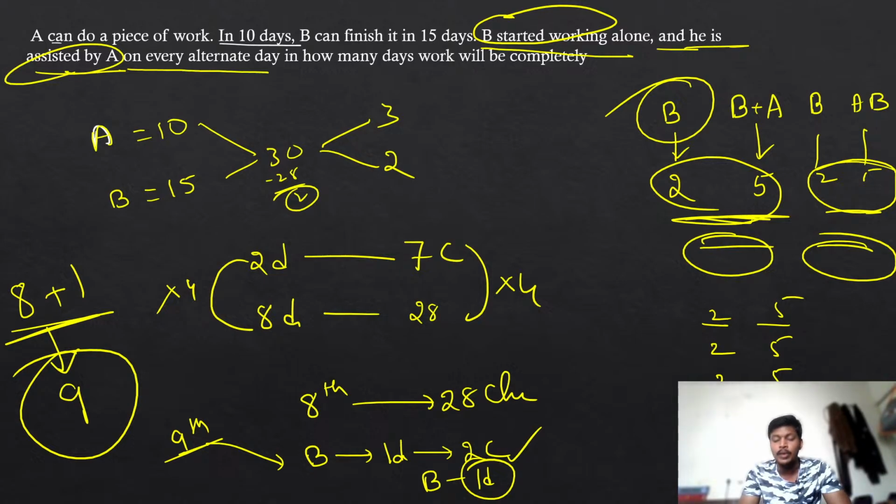alternate doesn't mean that people are going to work alternatively. You are going to get the cycles alternatively. Okay, somebody is asking something, just give me 1 second, I will read it. Sir, can you please explain the difference between the previous question and this one?